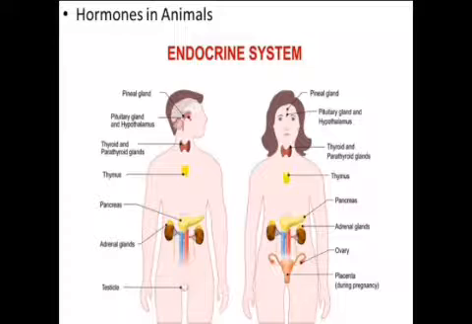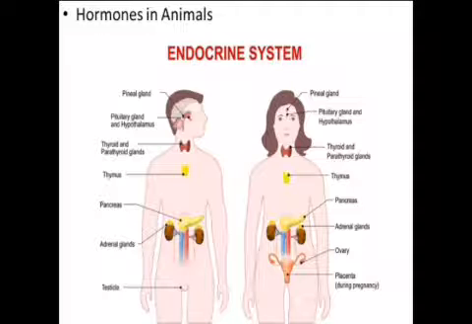Next topic is hormones in animals. Here you can see in the image the endocrine glands in both male as well as female. A gland which does not have a duct and secretes its product directly into the bloodstream is known as an endocrine gland. So what is an endocrine gland? A gland which does not have a duct and secretes its product directly into the bloodstream is known as an endocrine gland.